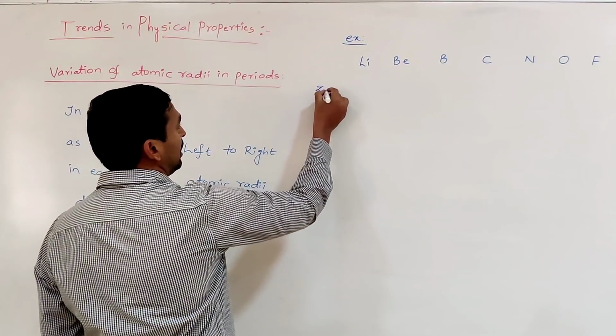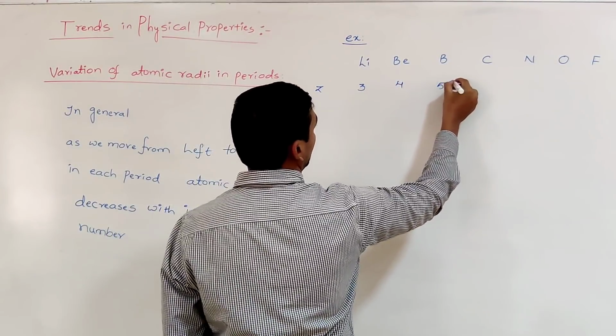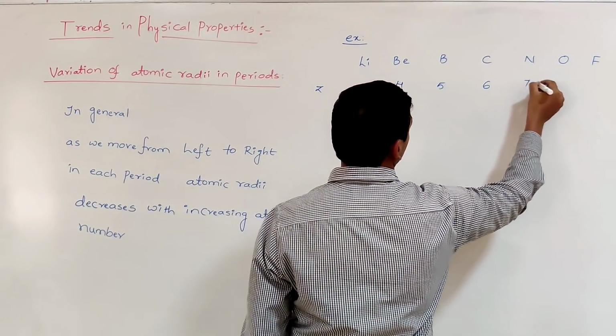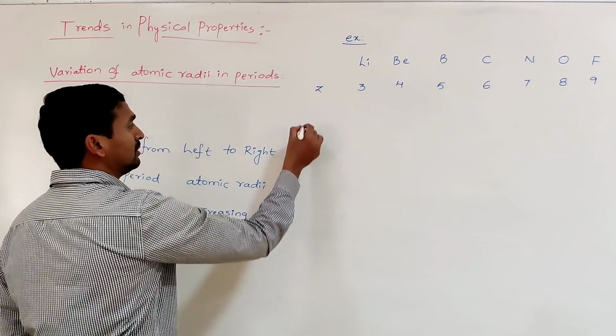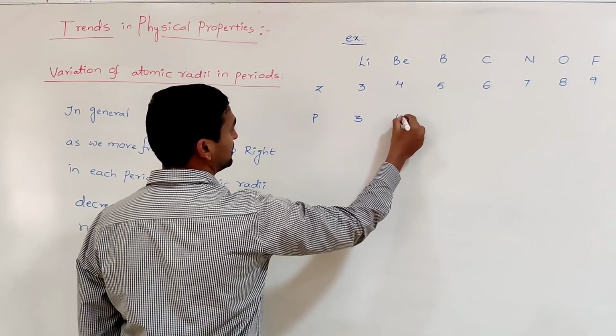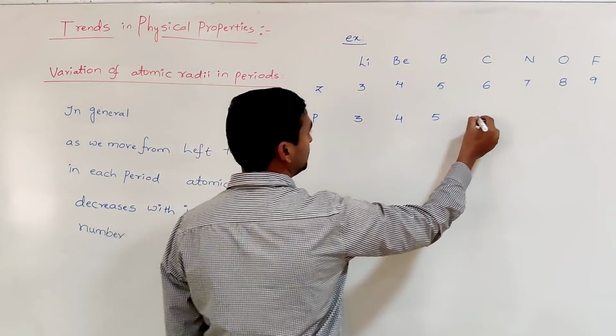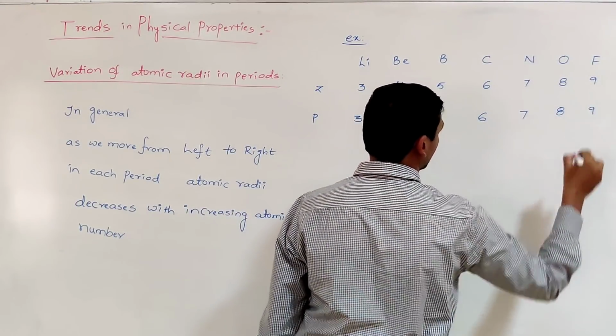So, atomic number 3, 4, 5, 6, 7, 8, 9. Number of protons, same as the atomic number, 3, 4, 5, 6, 7, 8, 9.